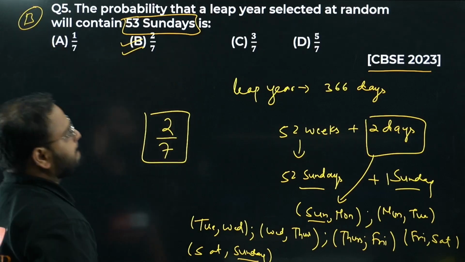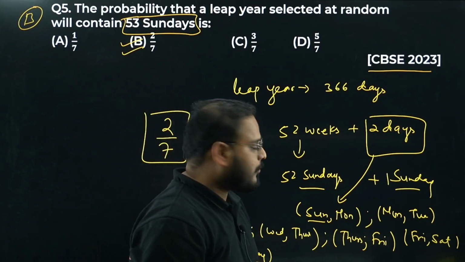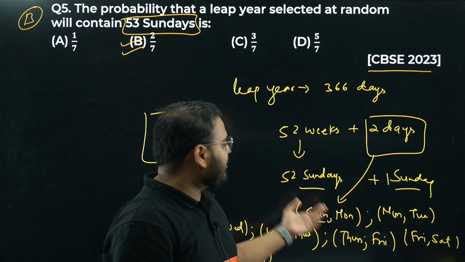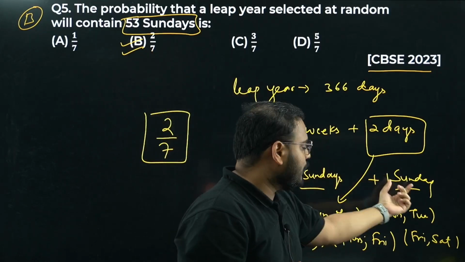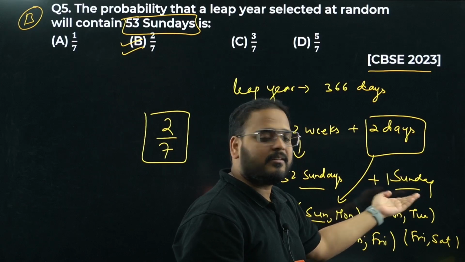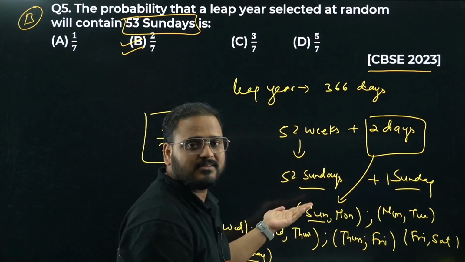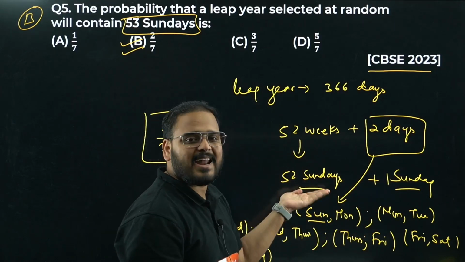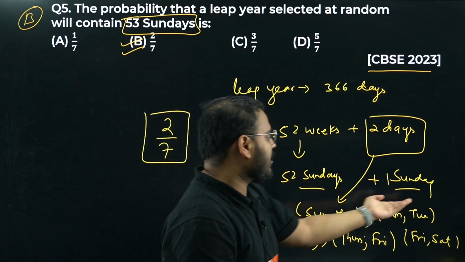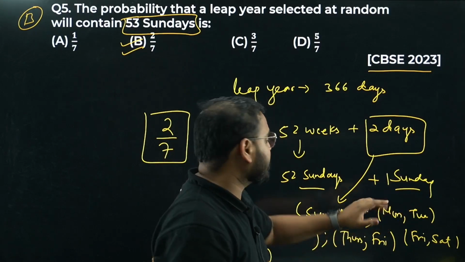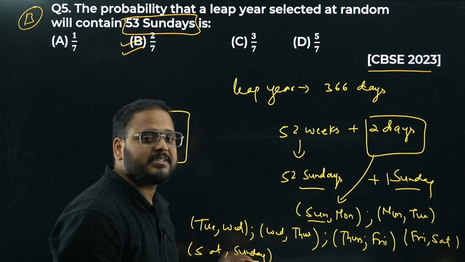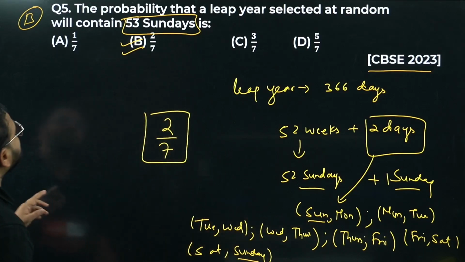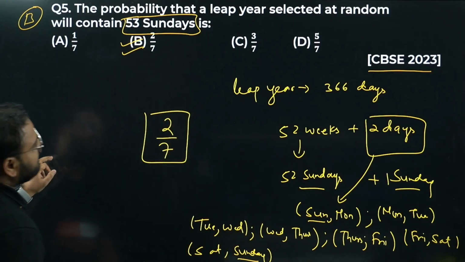Clear, right? So what about this? That's already there. We are looking for the 53rd Sunday, not 52. What are the chances to get this Sunday? This is guaranteed, not required. The chance to get the 53rd Sunday will be only 2 out of 7. So the answer is 2 by 7. Question number 5 is done.